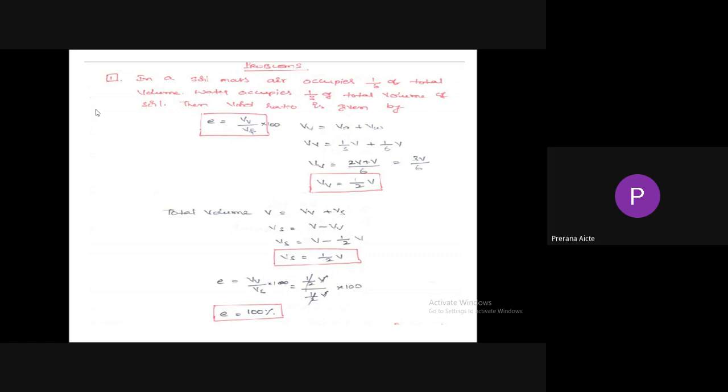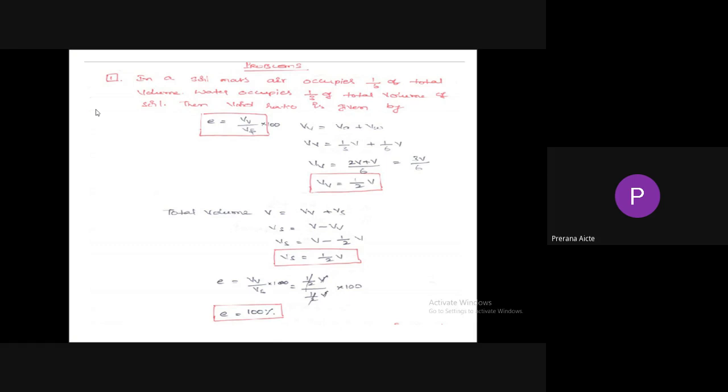So here volume of voids is equal to half of the total volume. Total volume equals volume of voids plus volume of solids, so volume of solids is equal to total volume minus volume of voids. But we got volume of voids equal to half of the total volume, so volume of solids is equal to half of the total volume.